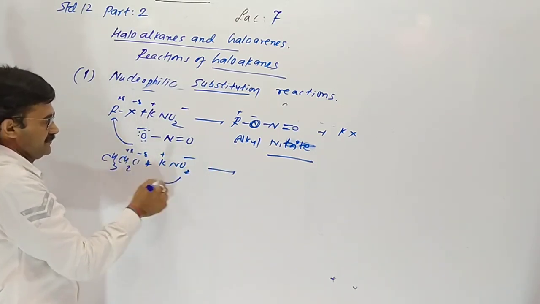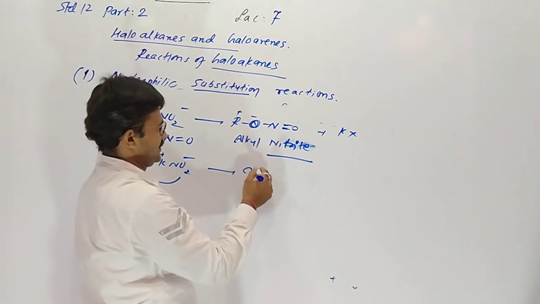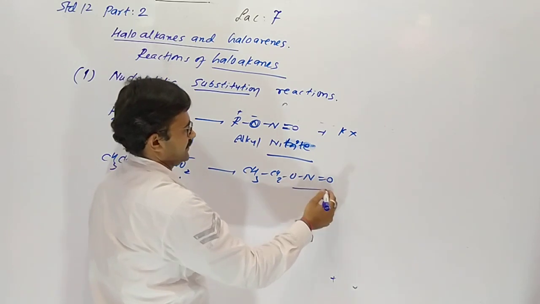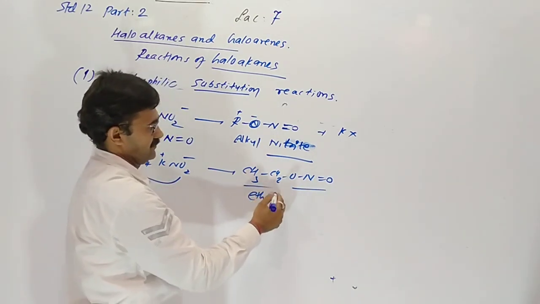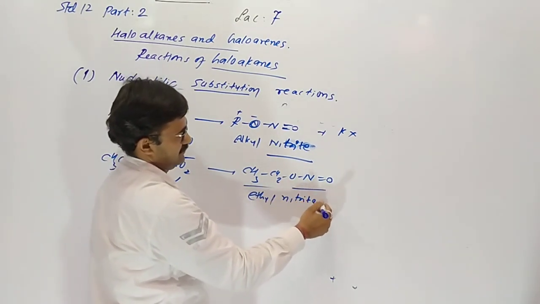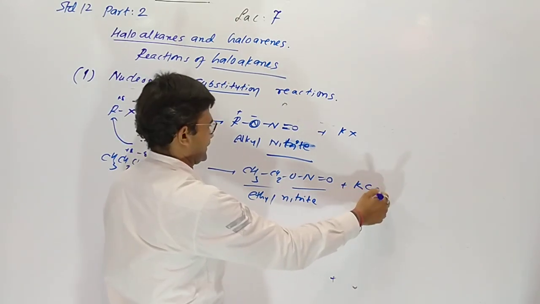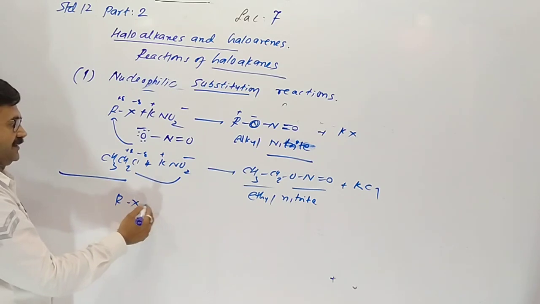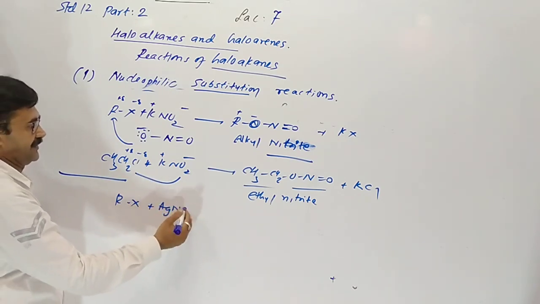So here oxygen combines with the ethyl group, ethyl nitrite, and KCl is removed. If alkyl halide reacts with silver nitrite,